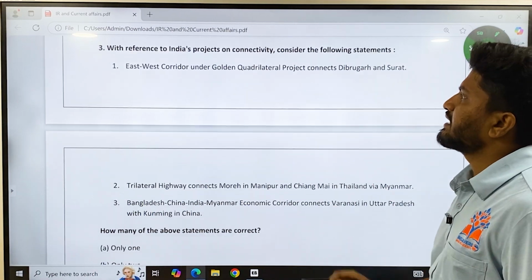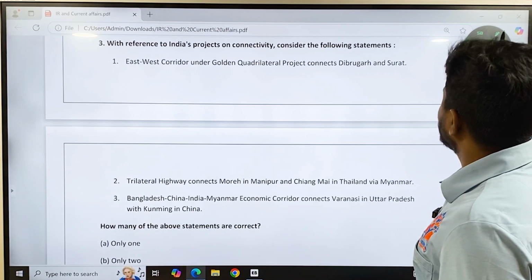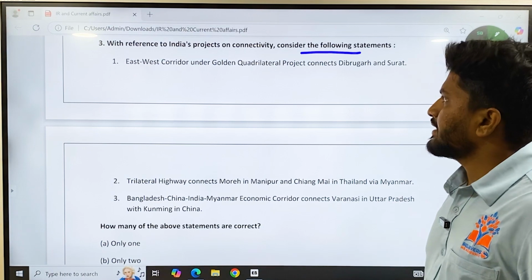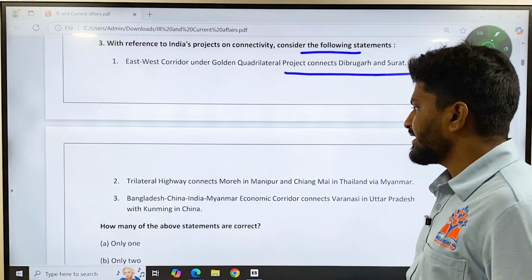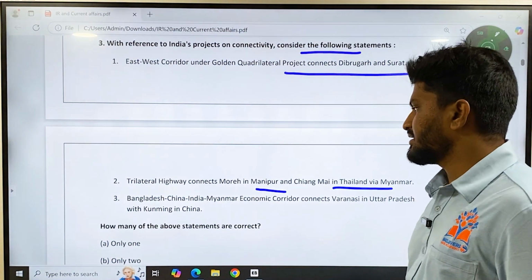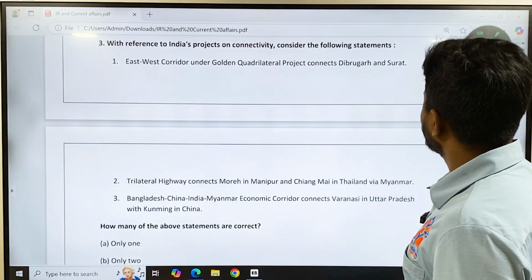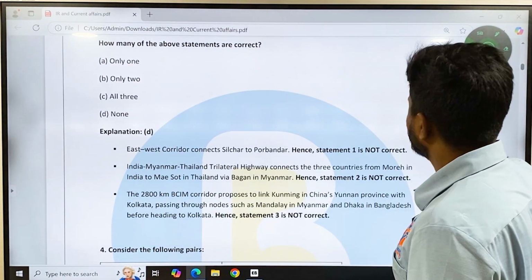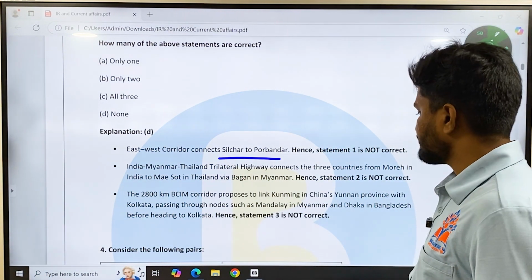Then here it is a current affairs as well as geography as well as international relations question. With reference to India's projects on connectivity, consider the following statements. A, East-West corridor under the Golden Quadrilateral project connects Dibrugarh and Surat. B, Trilateral highway connects Moreh in Manipur, Chiang Mai in Thailand via Myanmar. And C, Bangladesh, China, India, Myanmar economic corridor connects Varanasi in Uttar Pradesh to Kunming in China. So the correct answer here is D, none of the above, because East-West corridor connects Silchar in Assam to Porbandar in Gujarat. One is not correct.